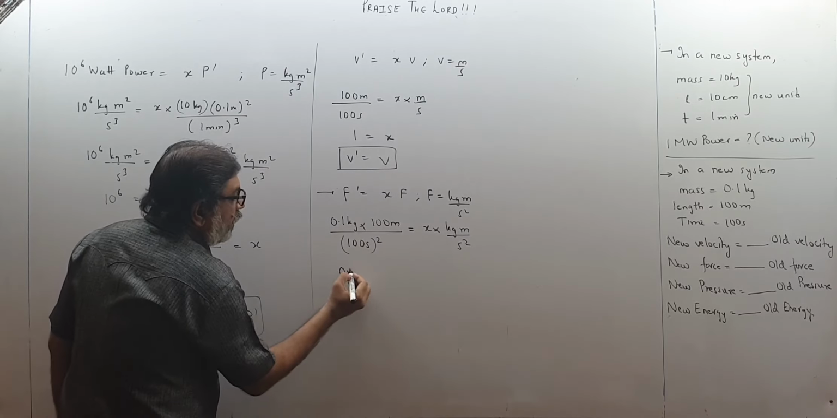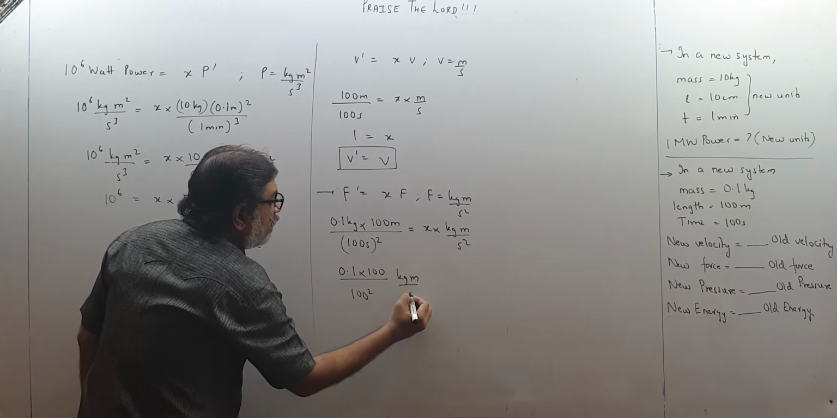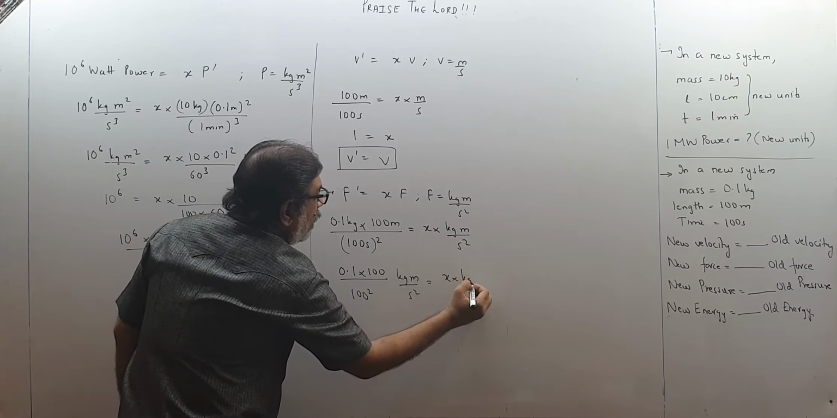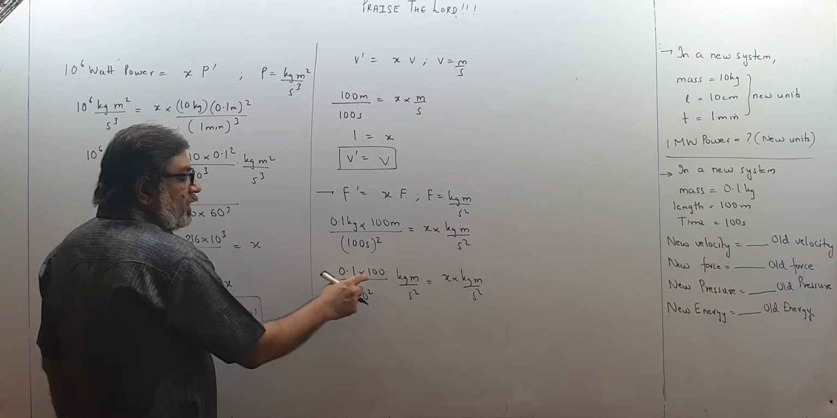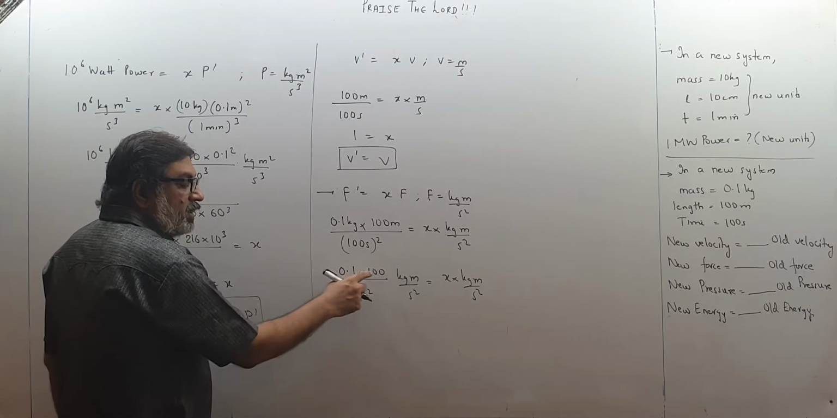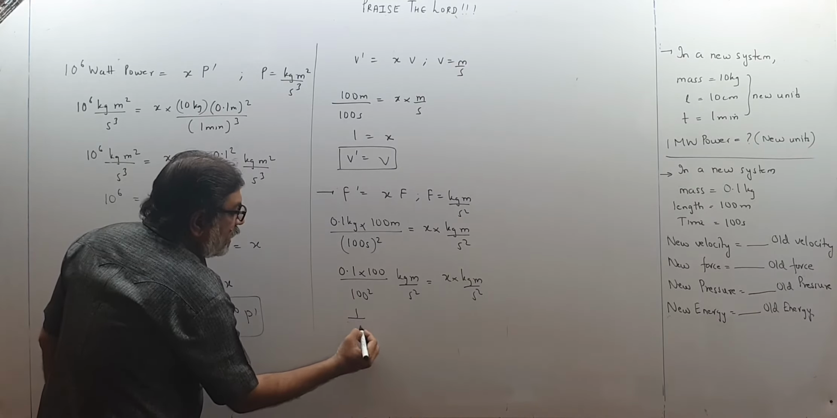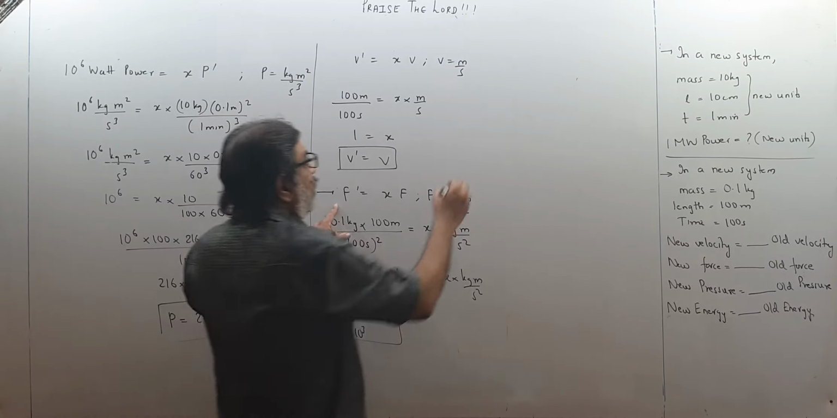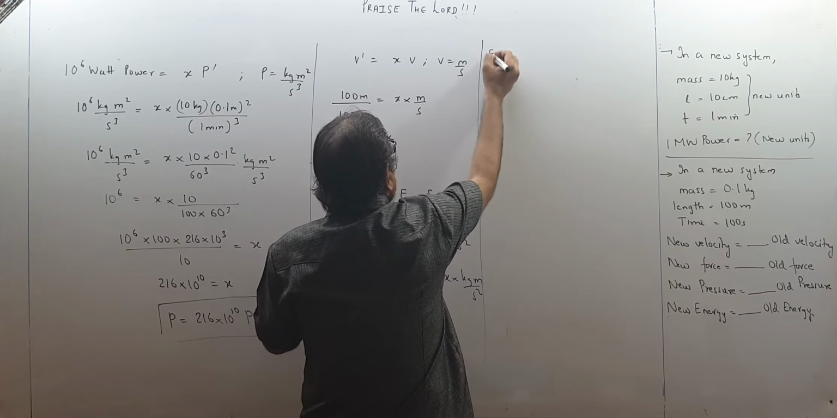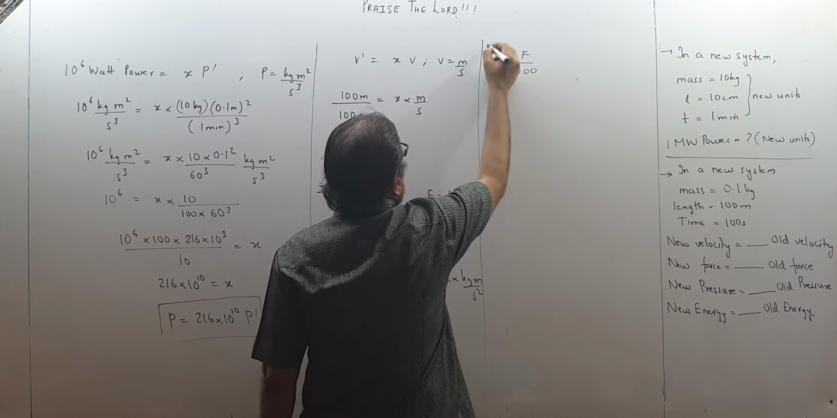So this is 0.1 into 100 upon 100 square kg meter upon second square equal to x into kg meter upon second square. Kg meter upon second square gets cut out. This is 1 upon 10, so this will be 10, and 10 upon 10 raised to 4. That will be 10 raised to cube. So 1 upon 10 cube will be x. So x is obtained as 1 upon 10 cube. Let us put over here. So F dash becomes F upon, x is 1 upon 1000. I write over here 1 upon 1000. So F dash is F upon 1000.